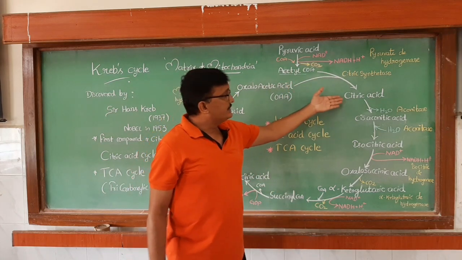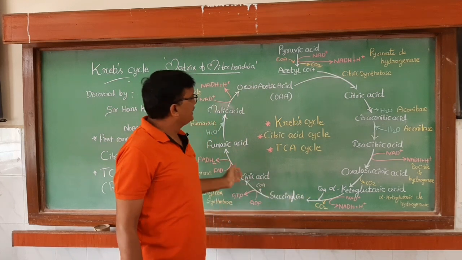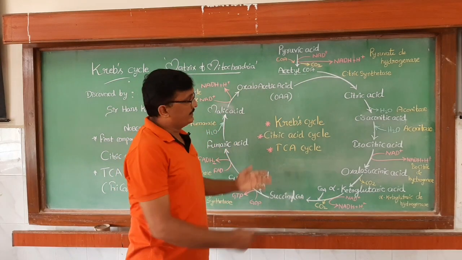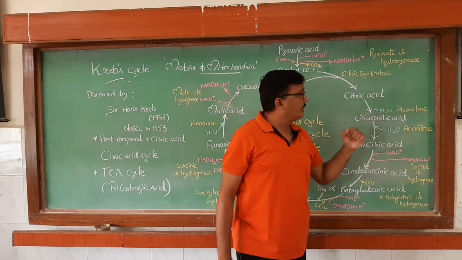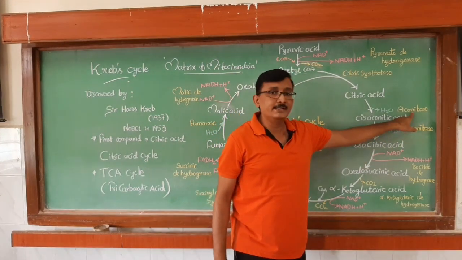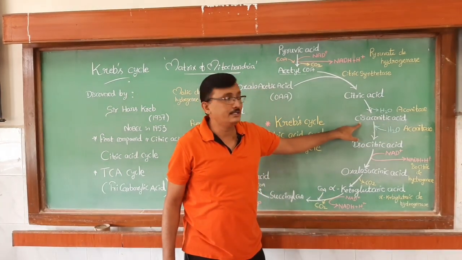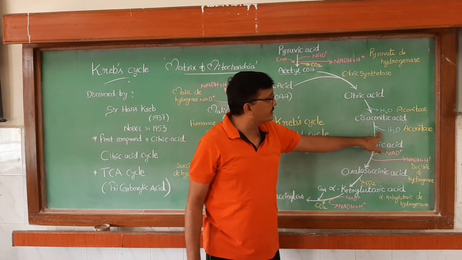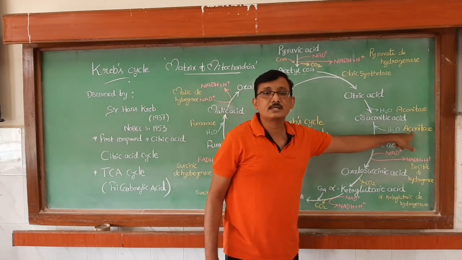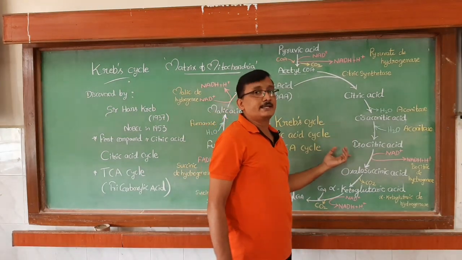Right, now this citric acid undergoes a series of oxidative reactions. Let us see first what happened here. First it loses a water molecule in the presence of aconitase, and it converts into cis aconitic acid, right. And after that this cis aconitic acid again takes one water molecule in the presence of the same enzyme aconitase, and it converts into isocitric acid.